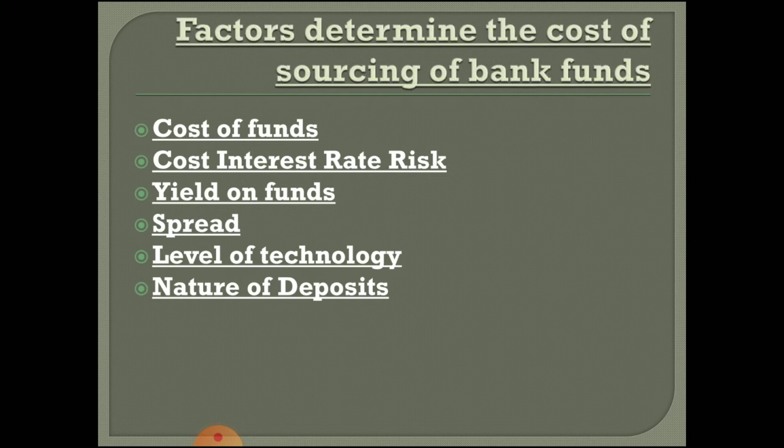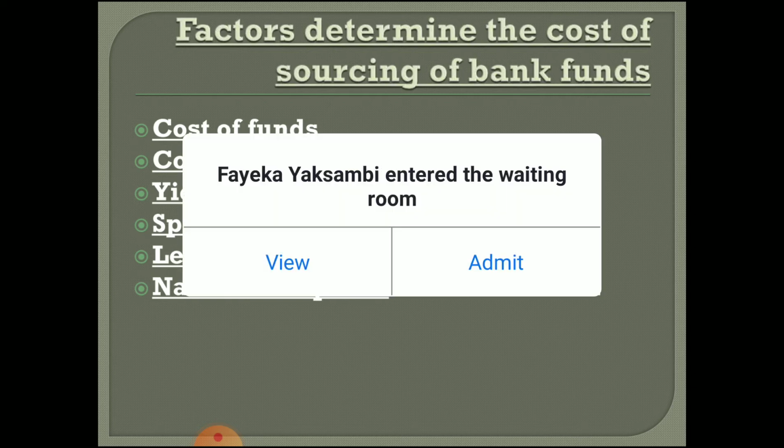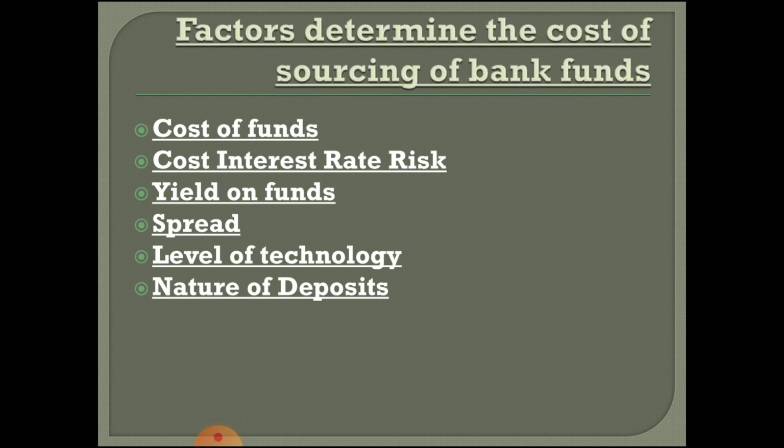Based on the time, suppose some customers are depositing for fixed deposits and the time is also more, right? 8 years, 9 years, or 10 years. So those funds are accepted by the banks, rather than going for some short term investments. So the yield on funds or return on the funds, which kind of source is giving you more return, that the bank will study. Then spread, the time, for how many years it is spread. For how many years your source of fund is going to benefit you, that the bank will see.